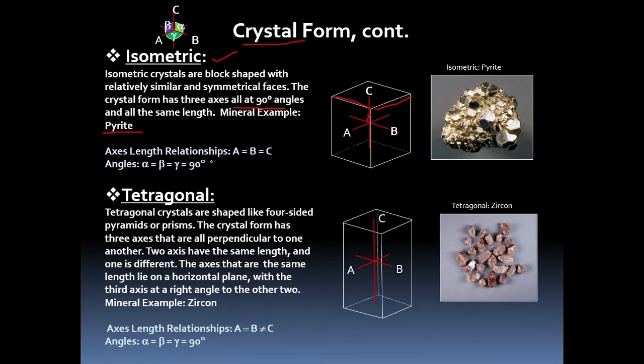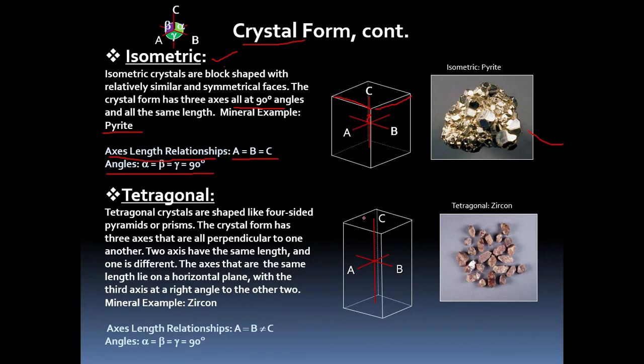The specific property of this isometric system is that axes will be there, and the axial lengths are A equal to B equal to C. All lengths are equal. And the angles alpha, beta, gamma, between A and B, or C and B, will be 90 degrees. So this is a pyrite mineral, you can see here.